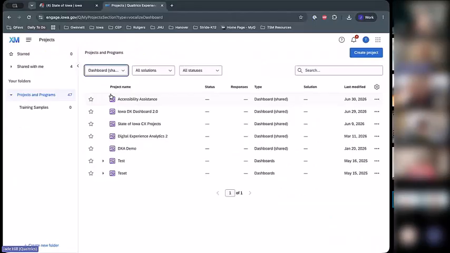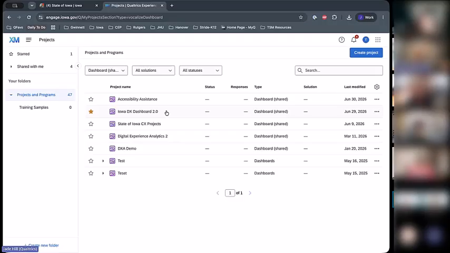These are the dashboards that we've shared with this specific account, DXA demo, test, that sort of thing. But the specific dashboard that we're looking at is this Iowa DX dashboard 2.0. You should all have access to this dashboard once it's shared with your accounts and your brands. And it's already done the work to basically identify the users and the websites that you have access to and filter that information down.